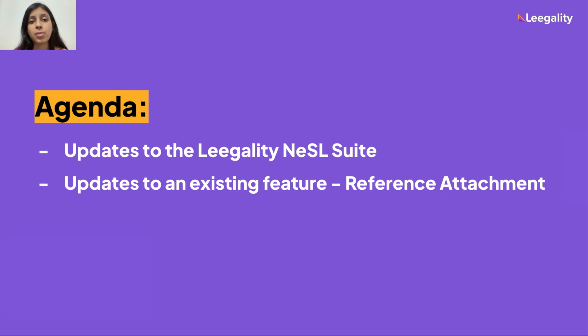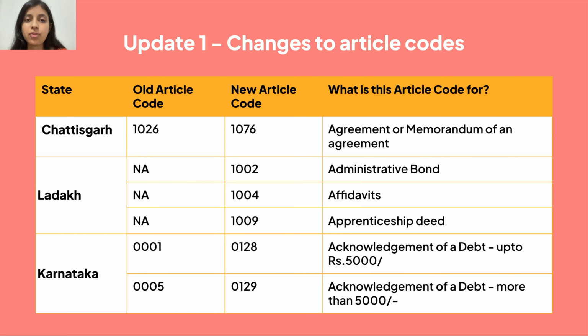So we have to talk about two updates with you. Number one are the updates to Leegality's NeSL suite, and number two, the small update to an already existing feature, reference attachment. So let's start off with NeSL suite updates. NeSL recently made changes to article codes of a few states and one union territory. So if you're lending in Chhattisgarh, Ladakh, Karnataka, or Madhya Pradesh, these updates are quite important for you.